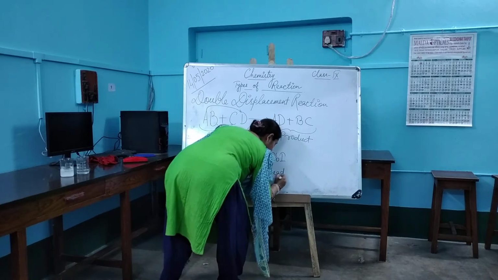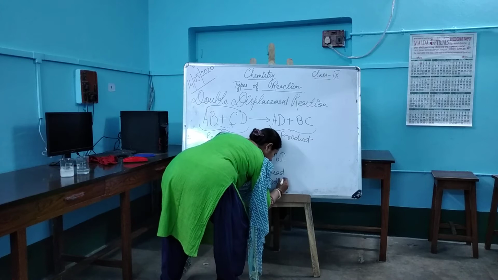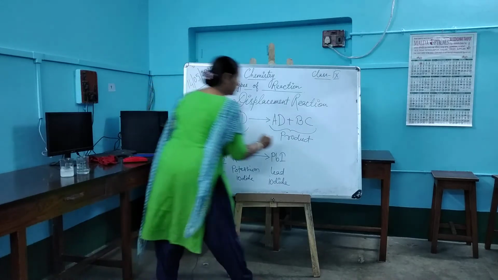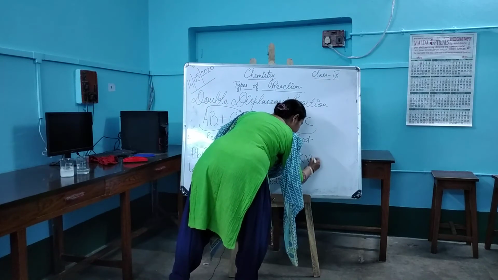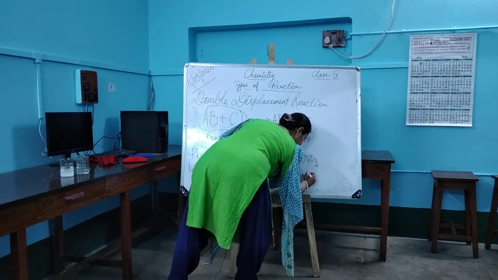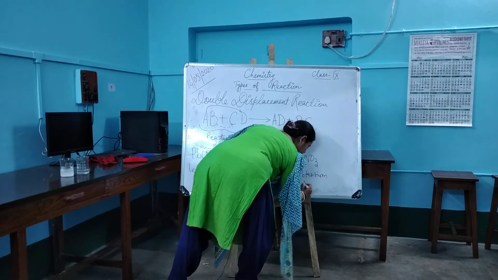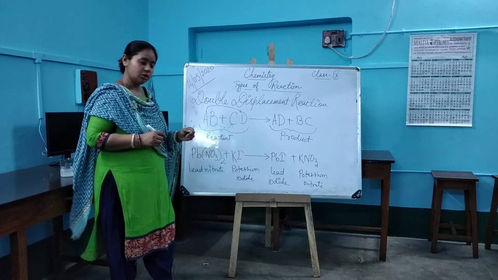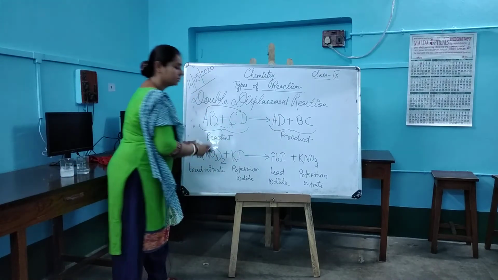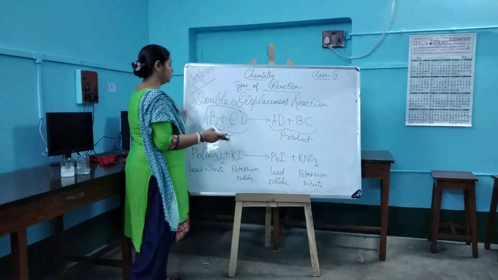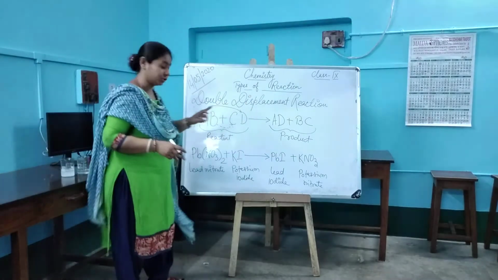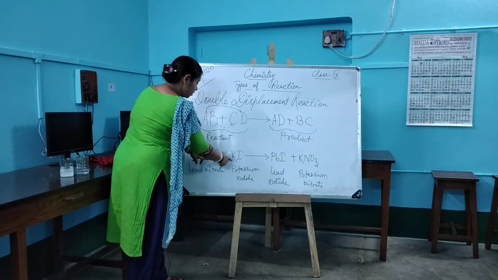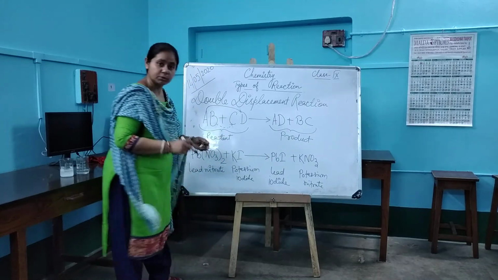It will form lead iodide. Along with that, what will be formed? Potassium nitrate. This is a salt which will be formed in the reaction medium. This is a general reaction which we call a double displacement reaction. Now look carefully. Lead is going with iodine, so lead iodide. Potassium is going with nitrate, so you are getting potassium nitrate.